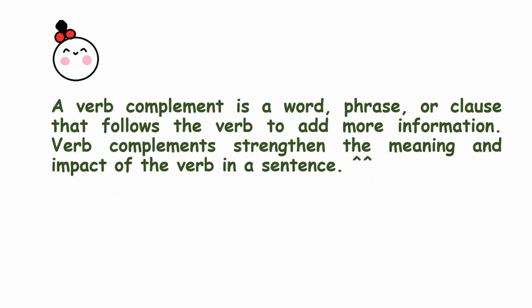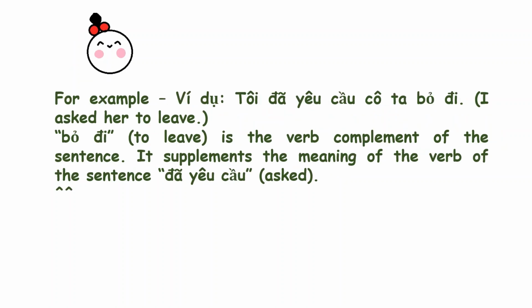A verb complement is a word, phrase, or clause that follows the verb to add more information. Verb complements strengthen the meaning and impact of the verb in a sentence. For example, ví dụ, tôi đã yêu cầu cô ta bỏ đi. I asked her to leave. Bỏ đi, to leave, is the verb complement of the sentence. It supplements the meaning of the verb of the sentence. Đã yêu cầu, asked.